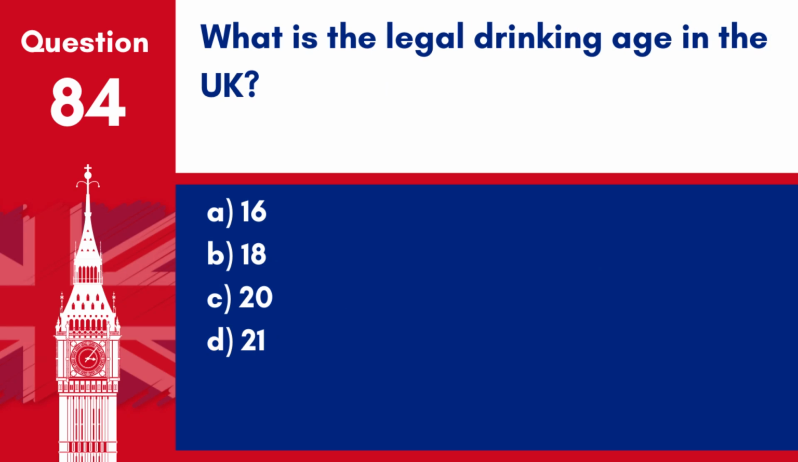Question 84. What is the legal drinking age in the UK? A. 16. B. 18. C. 20. D. 21. Answer: B. 18. The legal drinking age in the UK is 18 years old.